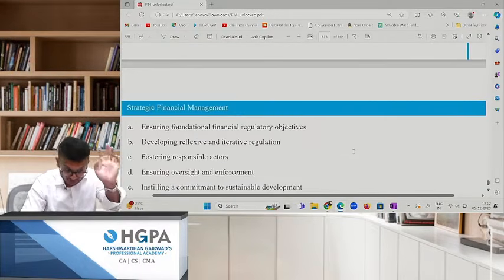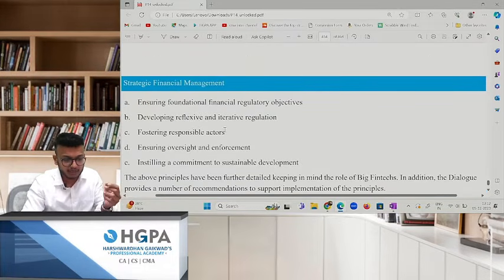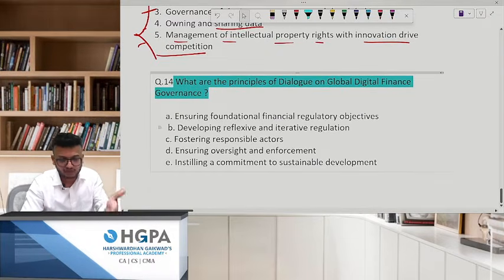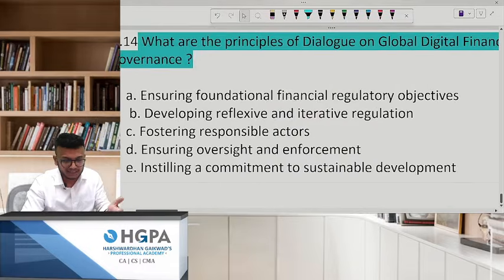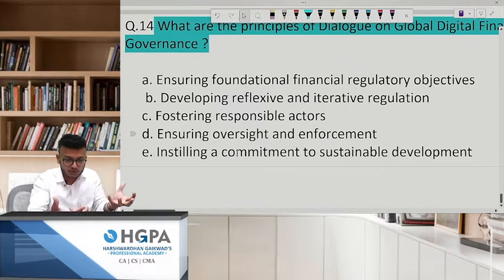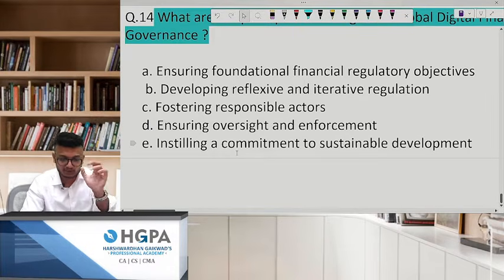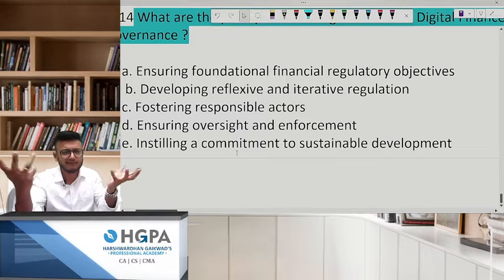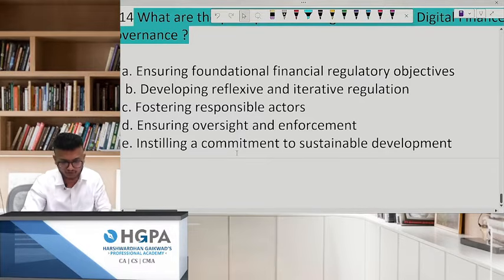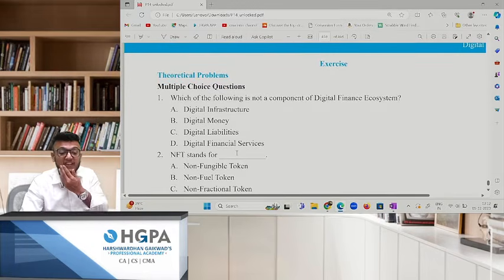The question which they'll ask you is, what are the principles of this dialogue? Dialogue is nothing but community, okay? So what is the main principle? Ensuring foundational financial regulatory objectives, developing reflexive regulation and proper laws, fostering responsible actors to make them accountable, ensuring oversight and enforcement, and lastly ensuring commitment to sustainable development, like in the environment of course.